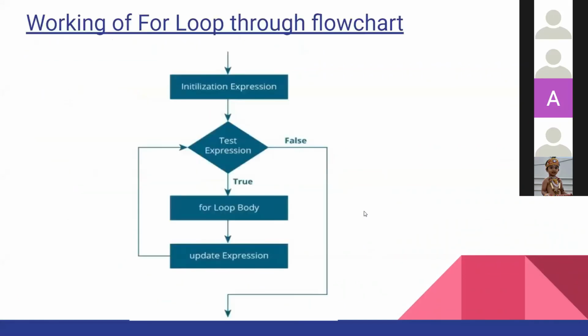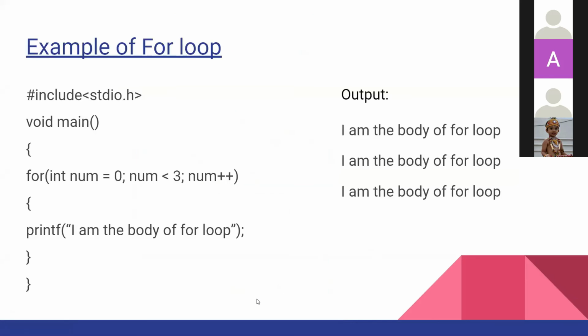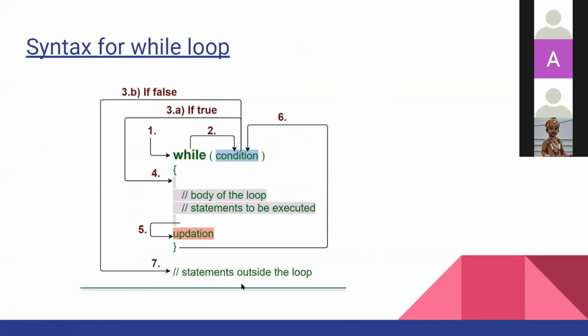Yeah, this is the working, and the flowchart of the for loop is very simple. First is initialization. Then this is the test expression where the condition is checked. If you have an ID card or you don't have an ID card. If it is true, then you'll enter the building, or you'll enter the for loop body. Then the update expression will occur, and then again it will check the expression. This will happen until the expression is false and it comes out of the loop. I have just shown the example.